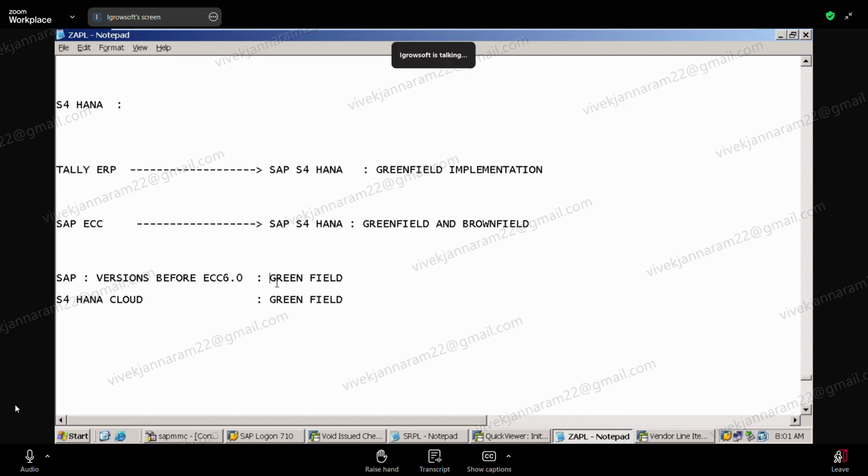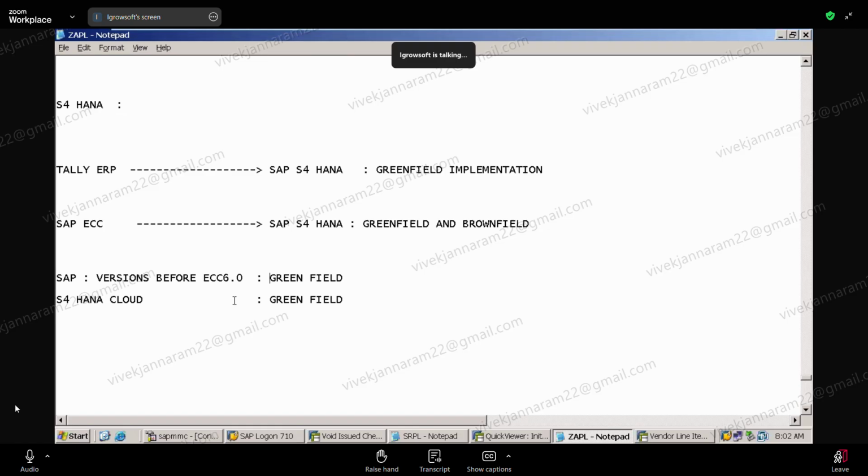Companies opt for it only when they want to save time, not money. When I want to redo all those customizations in S4, write the code again, develop and test, it will take time. So only to save time they may resort to brownfield. Otherwise, mostly it is all greenfield. Is it clear?